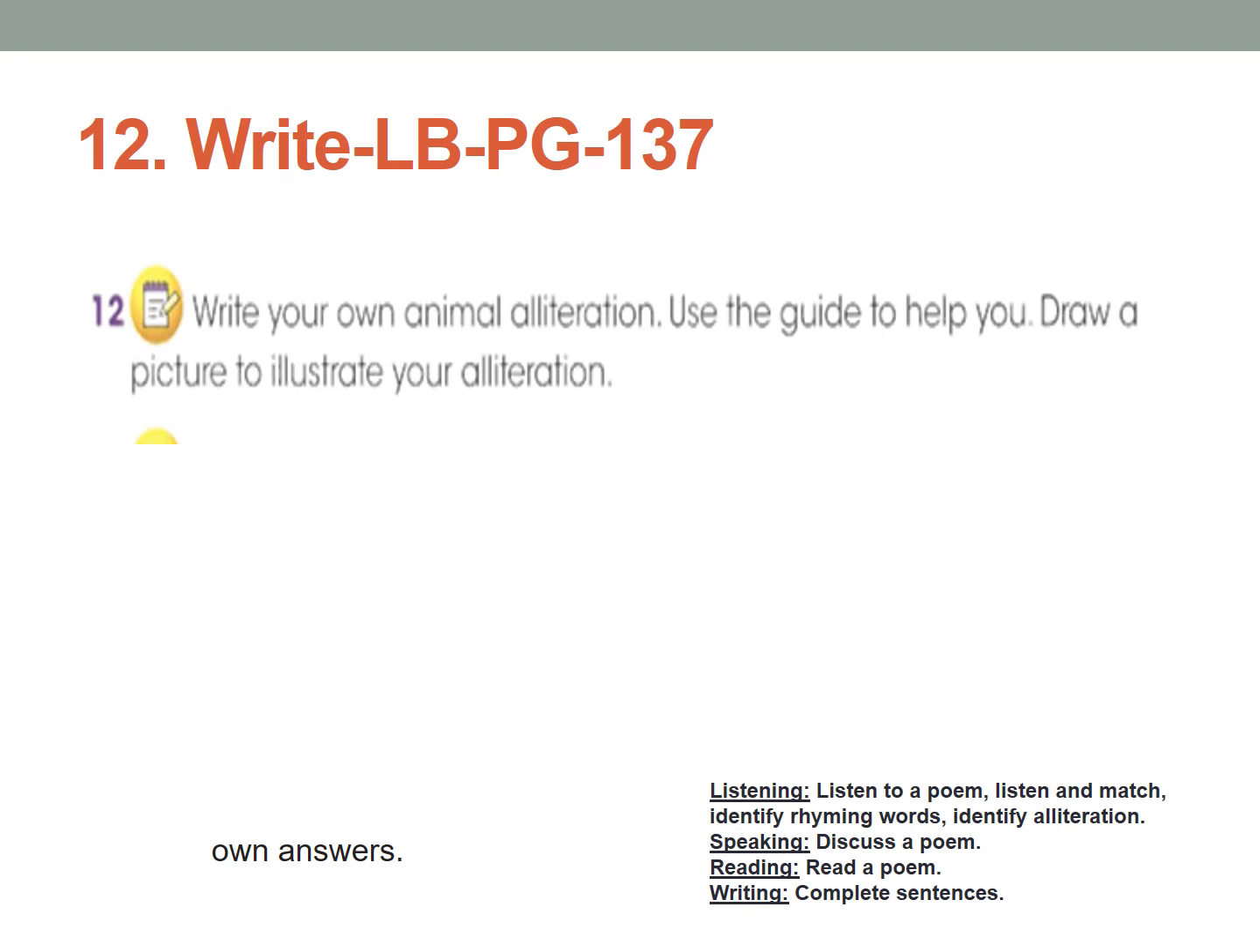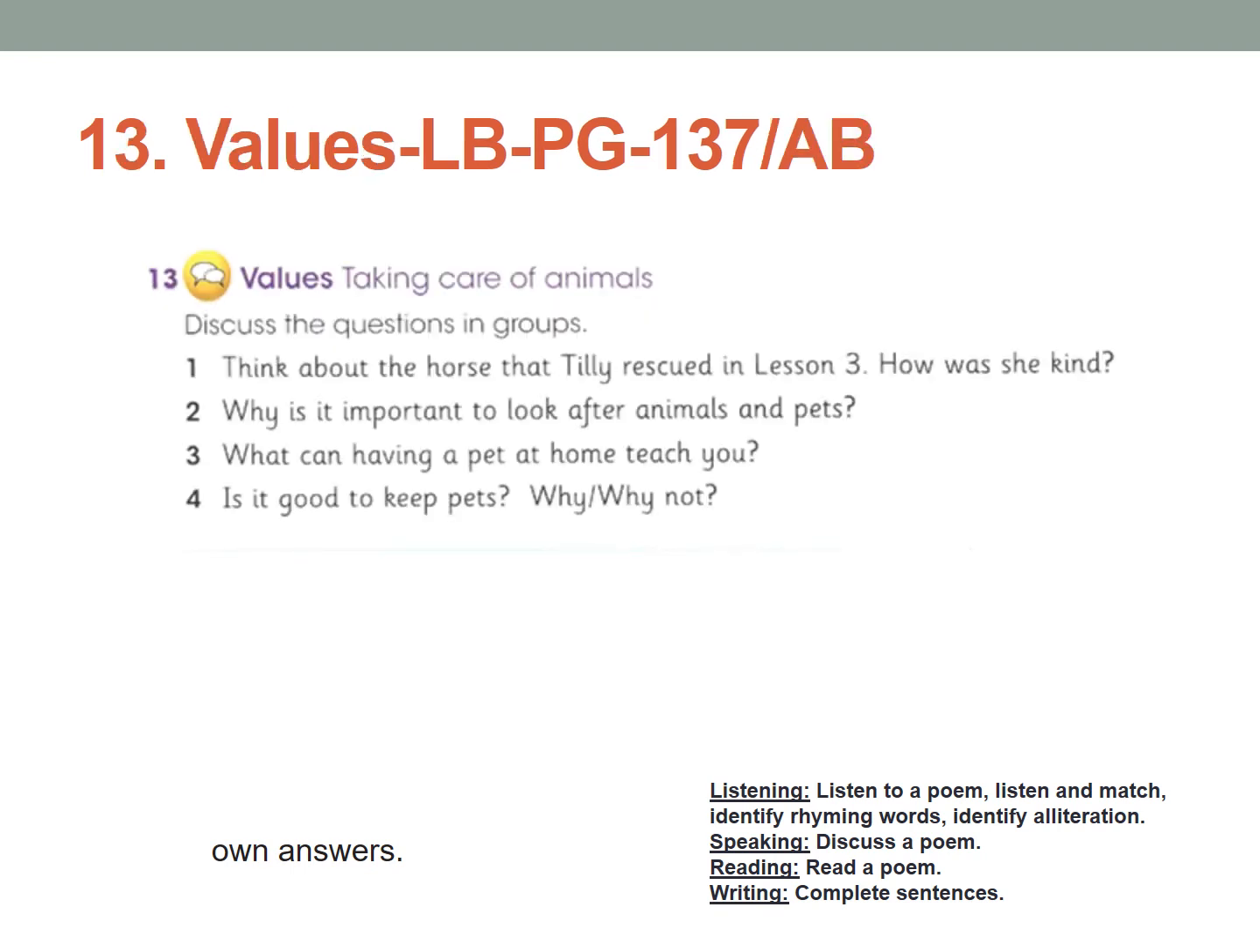So you need to draw the picture like he's eating, like he's doing something funny, and you need to write your own. If you need help, just go to activity 9 and get help from it, but choose other animals. Okay, you have to do this in your copybook. Let's go to next. Now activity 13, values. Taking care of animals. Discuss the question in the group. I think this one would have been better if I had you in the class, so we'll skip this.